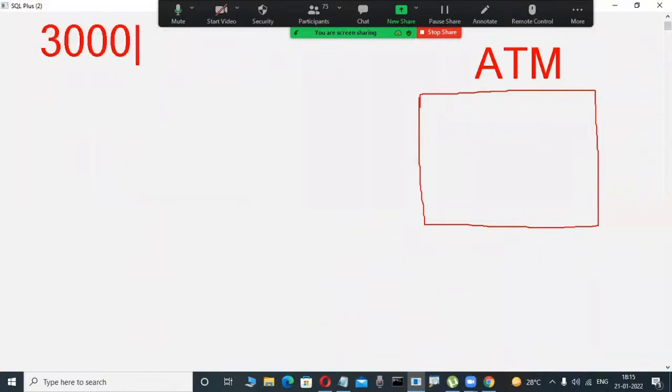This is an ATM machine, for example. One scenario I'm telling, enough. Now check it out. This is an ATM machine. Now, what is my balance in my account? 3,000 is the balance. Observe here. Maybe my balance is 3,000, for example. Today, I decided to withdraw some amount only, for example. Suppose here, I'm going to the bank. Slowly observe here. This small scenario is easily understandable, even a non-technical person can understand.